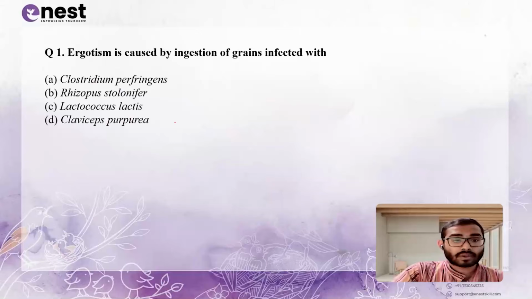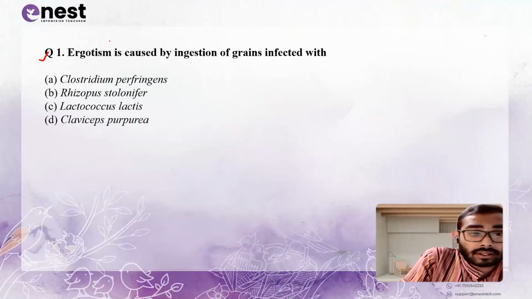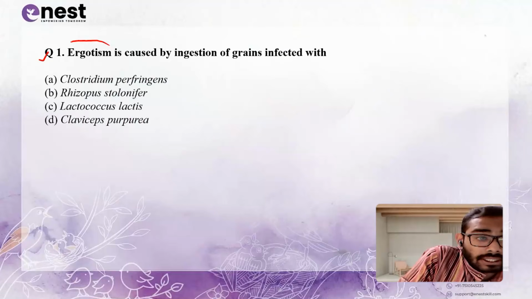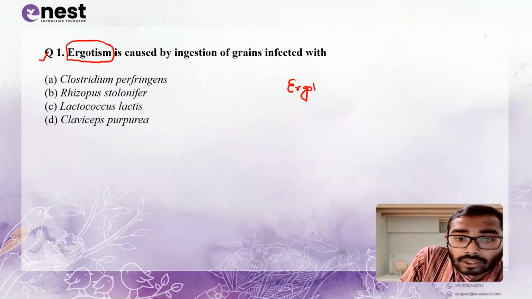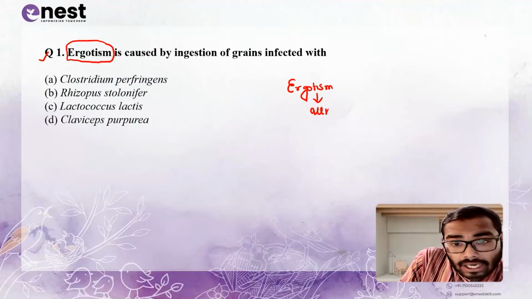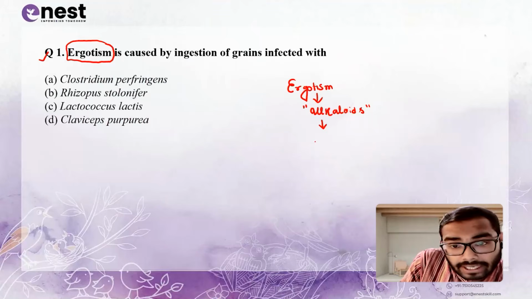करते हैं आज का सेशन विथ क्वेश्चन नंबर 1। क्वेश्चन नंबर 1 इज ergotism is caused by ingestion of grains infected with. Okay, what all are the important things that we need to remember is ergotism. Okay, so please remember, ergotism is a kinda alkaloids. Okay, and where we can find it? We can find it in a rye plant.